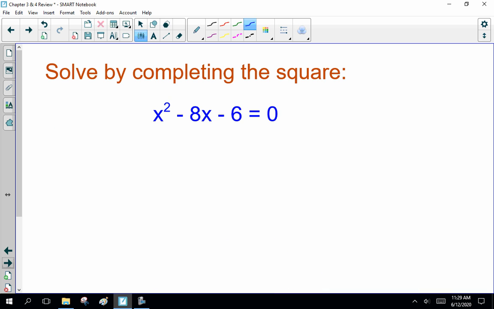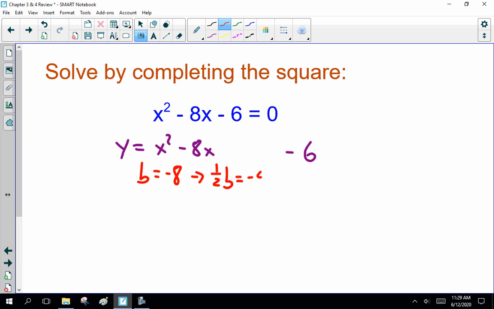All right. Now, a minor thing, completing the square. So that becomes handy later on. So remember this, how to do this. Well, this is y equals x squared minus 8x minus 6. Now, I would suggest you rewrite this with the minus 6 over here, because you have a b value of minus 8. 1/2 your b value is minus 4, and 1/2 your b value squared is 16.